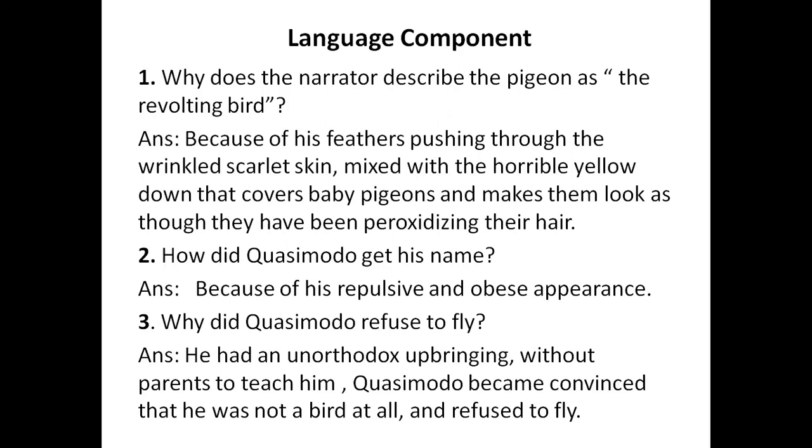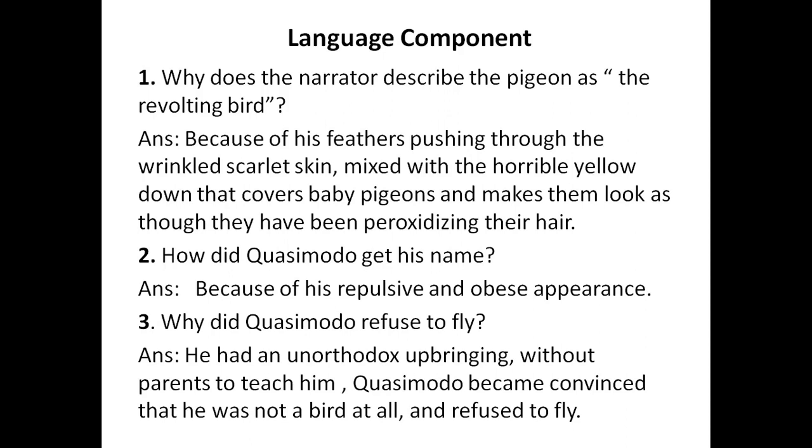Why does the narrator describe the pigeon as the revolting bird? Now you get the answer directly from the passage. Because of his feathers pushing through the wrinkled scarlet skin, mixed with the horrible yellow down that covers baby pigeons and makes them look as though they have been peroxidizing their hair. Now these are the lines which can be directly picked from the passage. So this question is called a referential question where you don't have to think, you'll have to just pick.